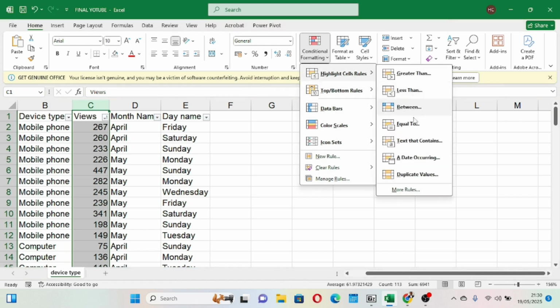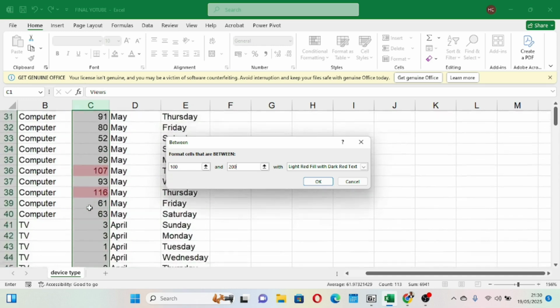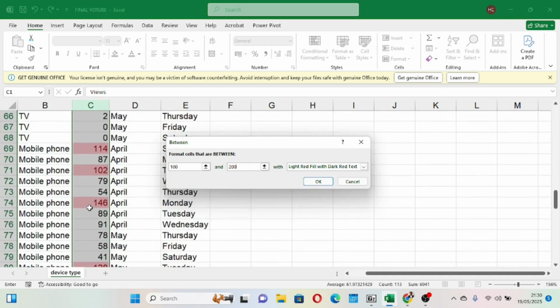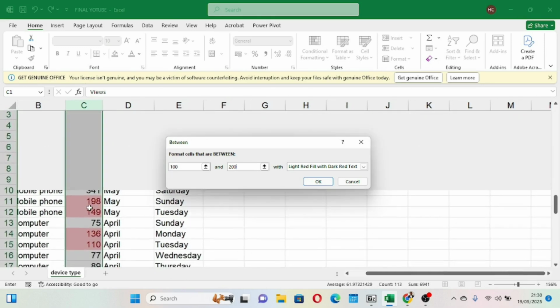If I come here again and say I want something that is between 100 and 200, you see, it starts selecting from 100 to 200.